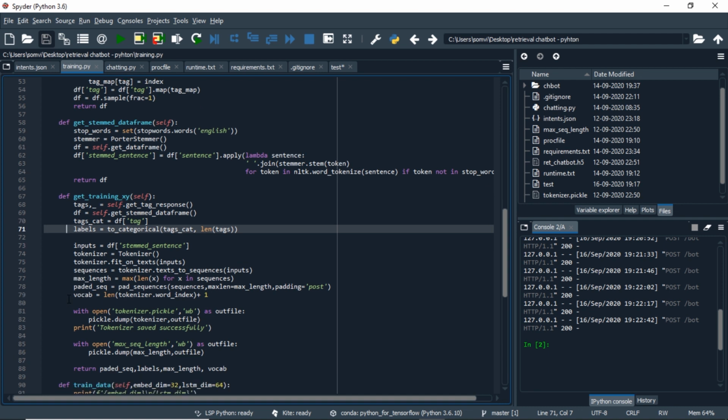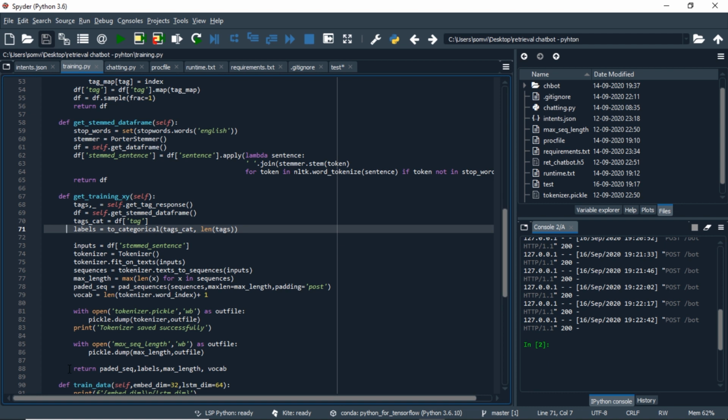Once we are done with all these steps, we will need to save our tokenizer and the maximum sequence length using pickle. So we will use pickle.dump to save our tokenizer and sequence length in our root directory. From this method, we will get the padded sequences, labels, maximum length of sequences and vocab size, and we will use them in the next method, that will be training.